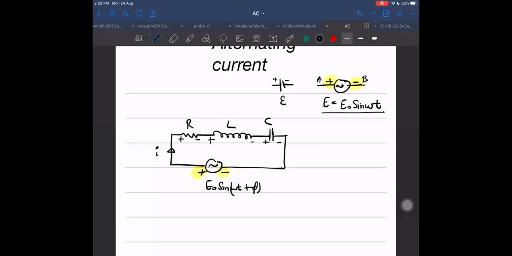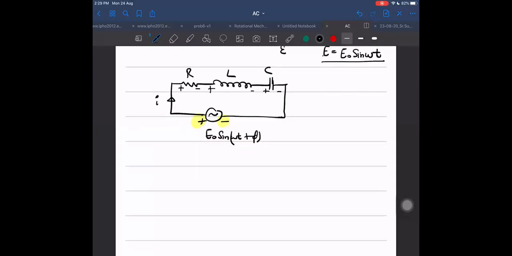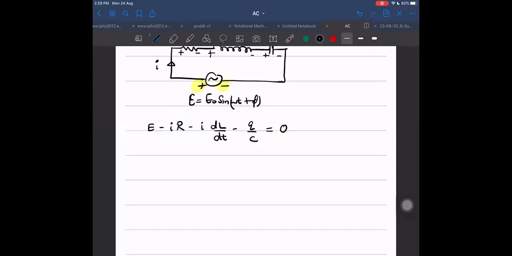Can you write the equation quickly? What will be the equation? Think about it. Say something. E minus IR minus L dI by dt minus Q by C is equal to 0. I can differentiate it. If I differentiate it, then I get dE by dt.